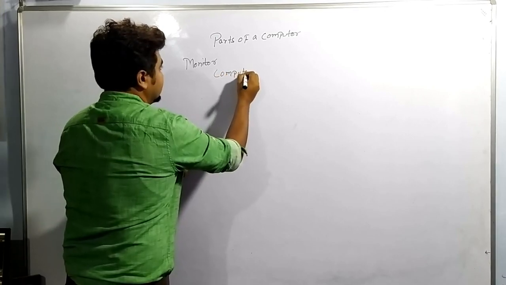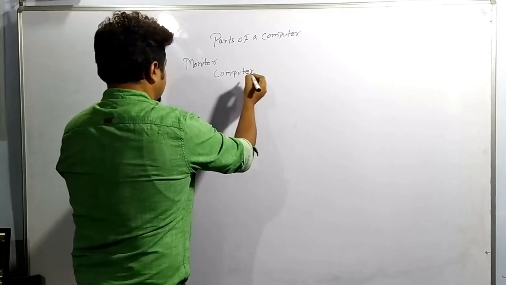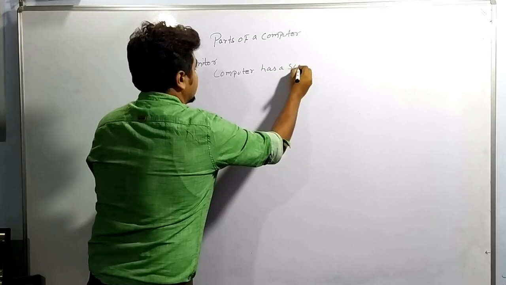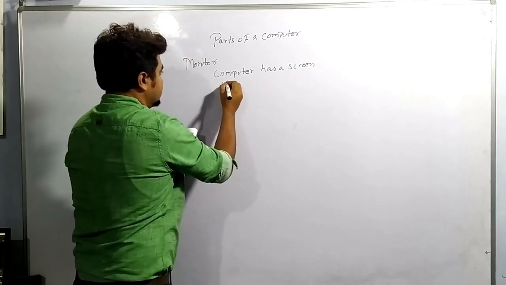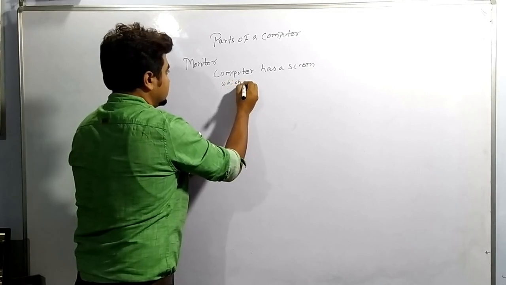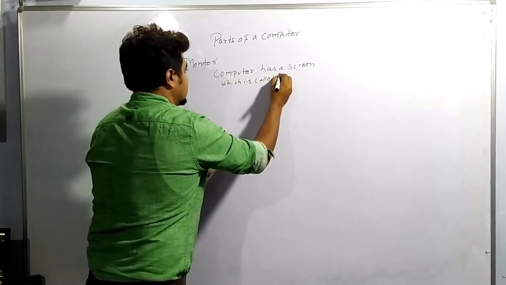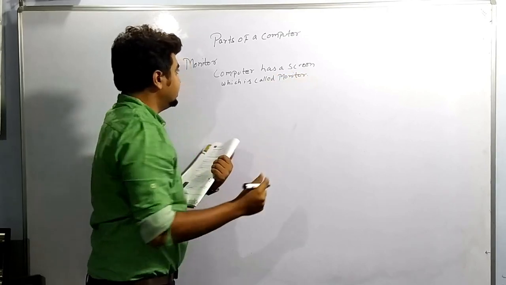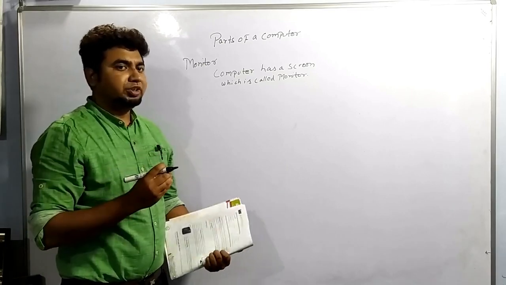The part of the computer that has a screen is called the monitor. The screen which you are able to see is known as the monitor.